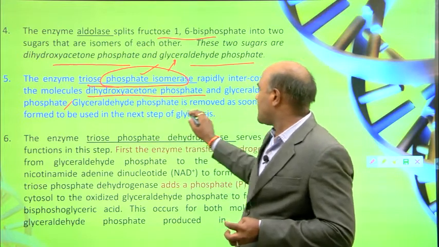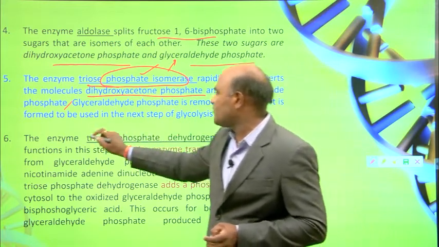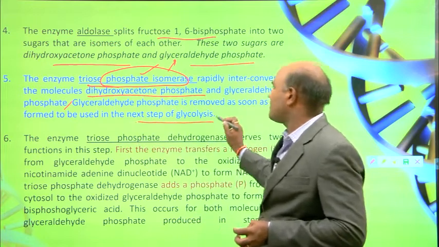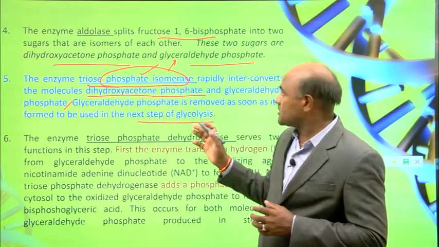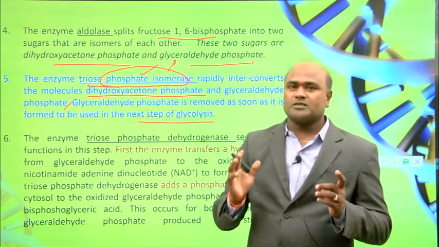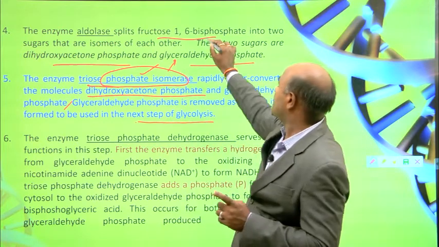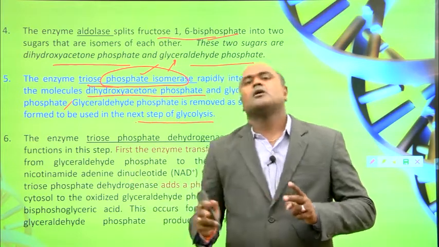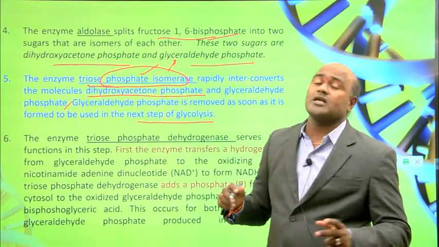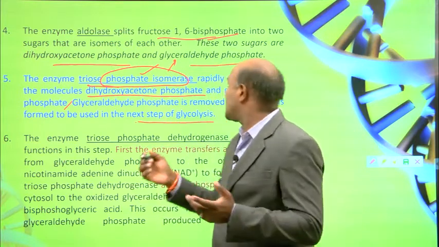Glyceraldehyde phosphate is removed as soon as it is formed, to be used in the next step of glycolysis. So fructose 1,6-bisphosphate is converted into two molecules: dihydroxyacetone phosphate and glyceraldehyde 3-phosphate.